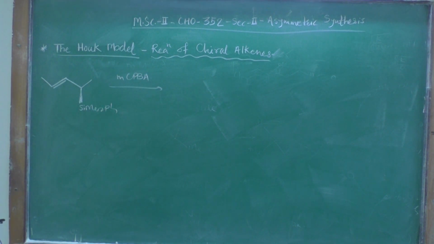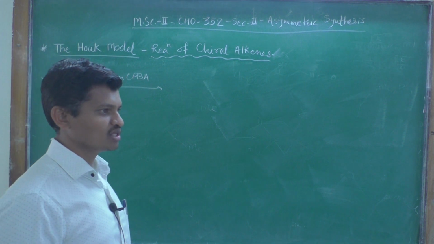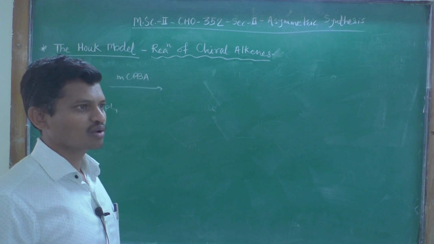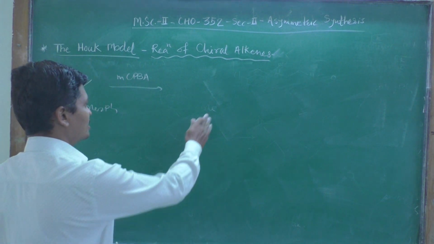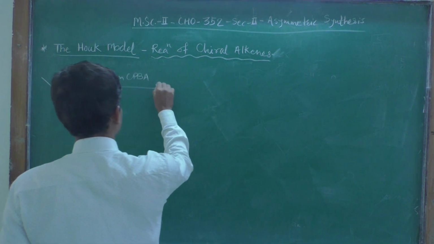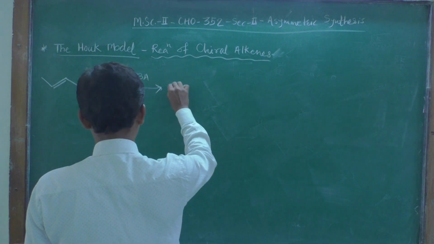In the case of trans alkenes, the two products obtained after the reaction are not stereoselective. They are not giving one product in a larger proportion. We are getting a mixture of products and their proportion is varying.